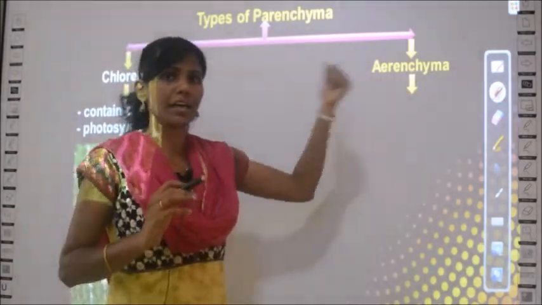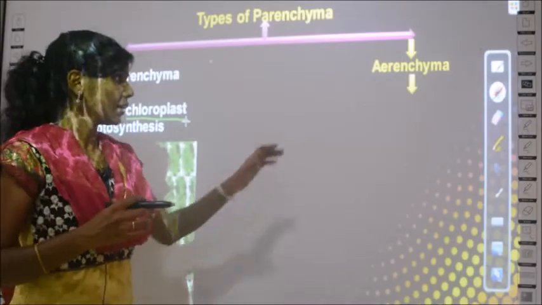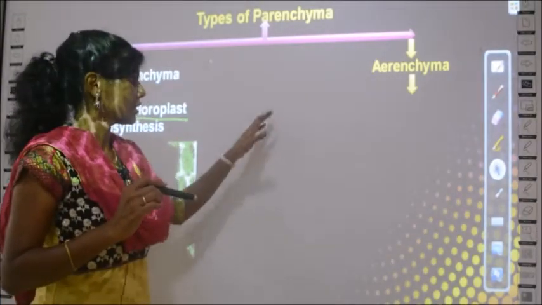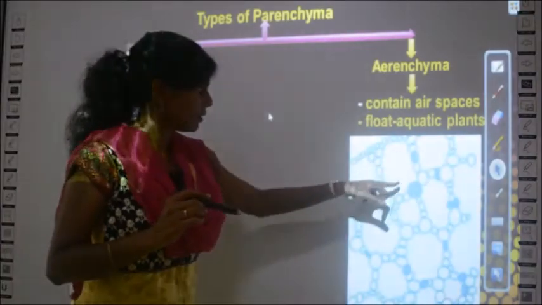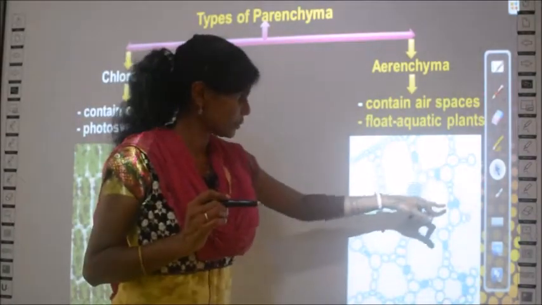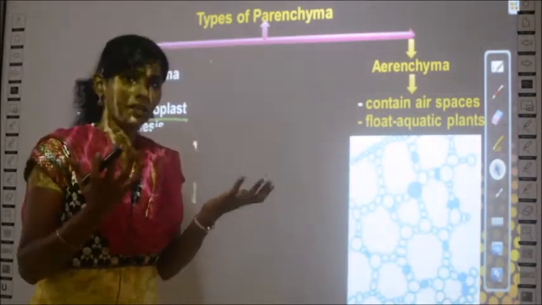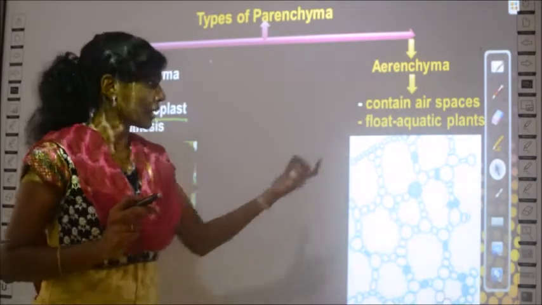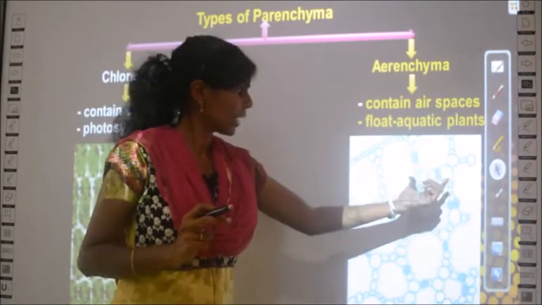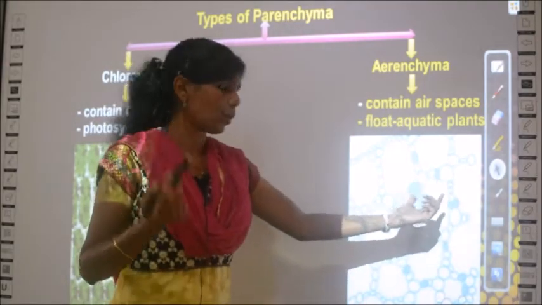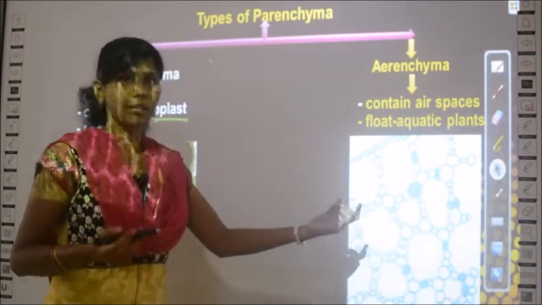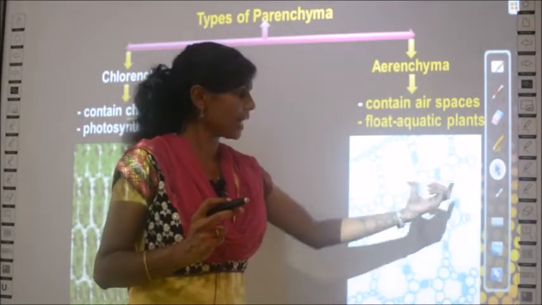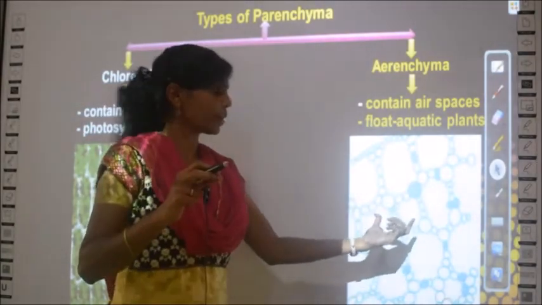And aerenchyma, I told you, air means it has some air spaces. See, inside you have air space, which means there is nothing inside. It is filled with air alone. So aerenchyma means you don't have cytoplasm or vacuole or nucleus like other cells, but instead you will have air in between them, a space which is occupied by air.